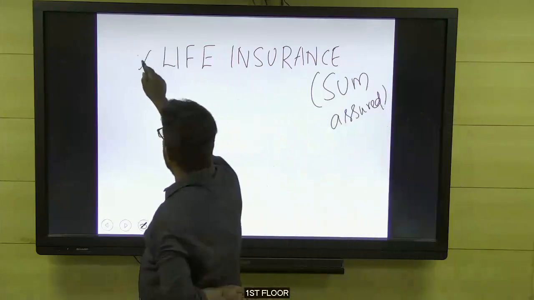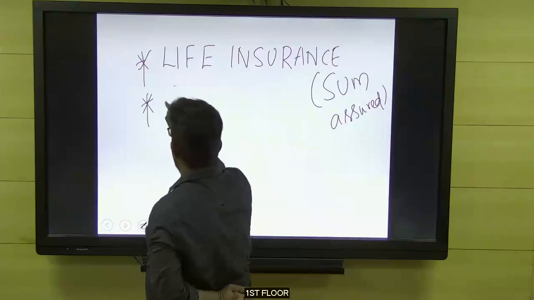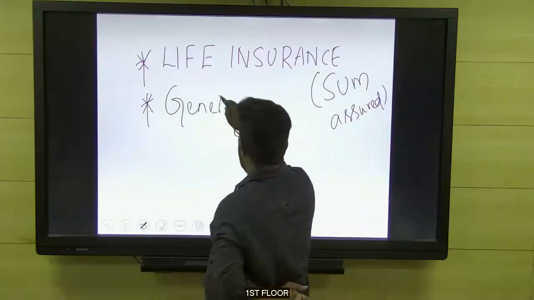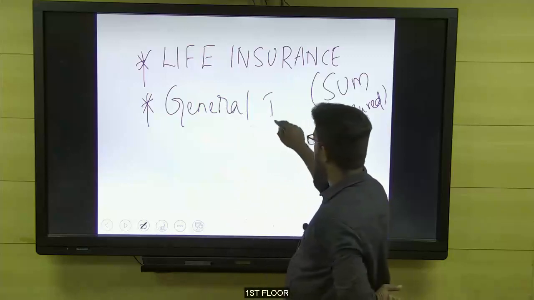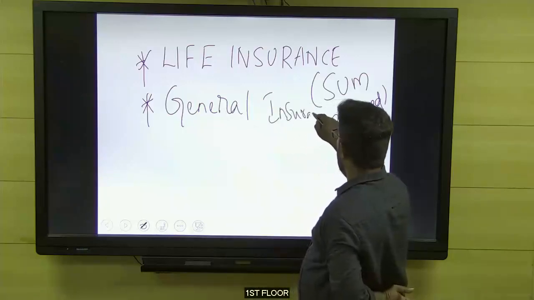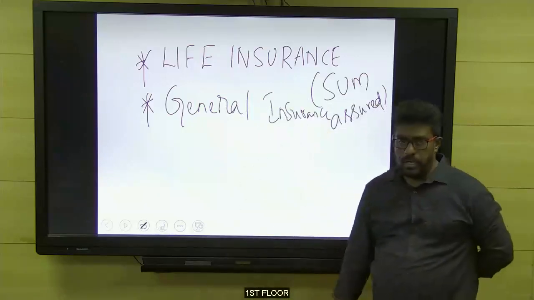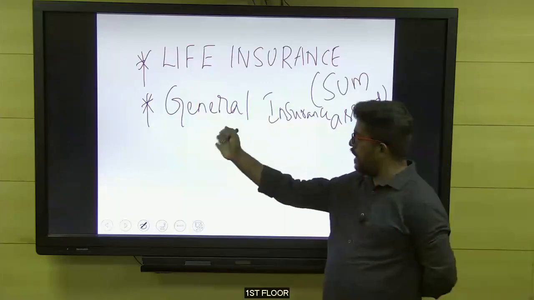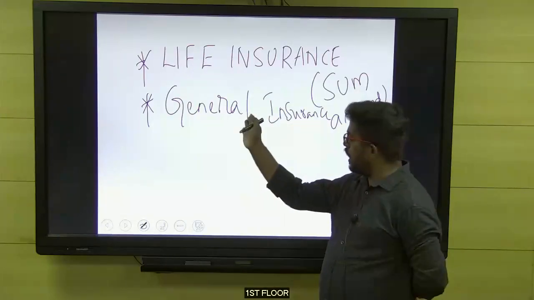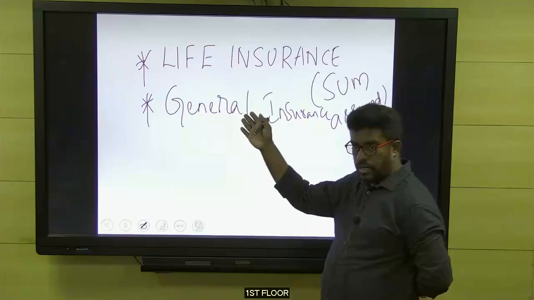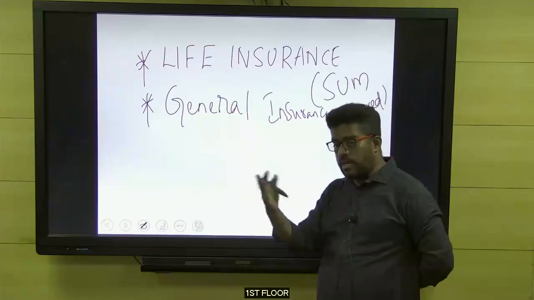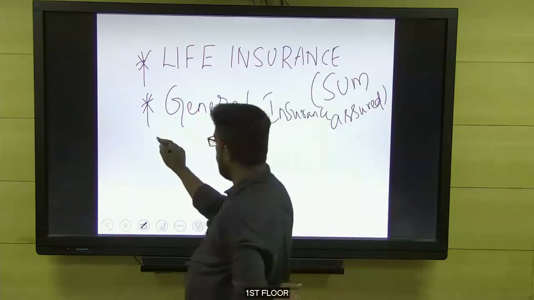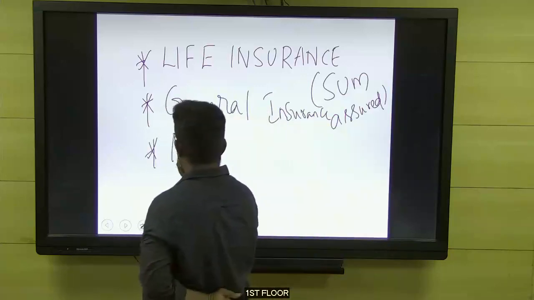The next type is called general insurance. Anything that happens to our property, vehicles, buildings, like that, comes under general insurance. Earlier we had only these 2 types, but within general insurance we now have agri insurance and health insurance. But now we have separate companies for health insurance, so we can put it under a separate category also.